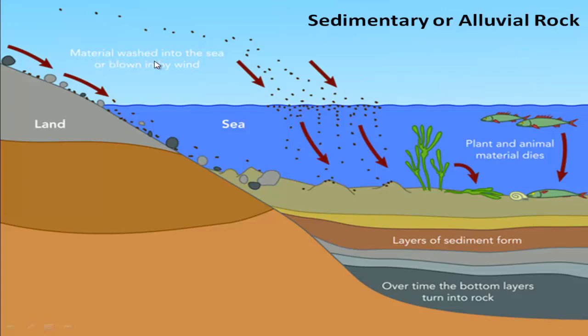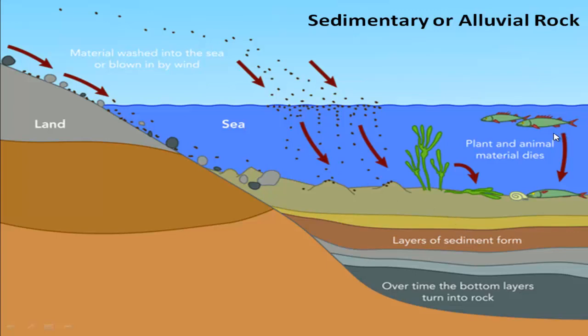Follow here, materials washed into the sea or blown by wind. Follow here, these are small pieces of igneous rocks, and these are also blown by heavy wind from different areas of the world. Then all are gathered into the sea or under the sea.